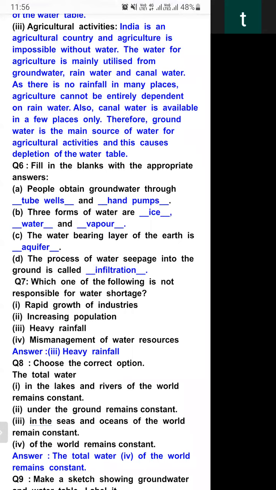You can also write solid form as ice, liquid form as liquid water, and gaseous form as water vapor. So these are the three forms of water.